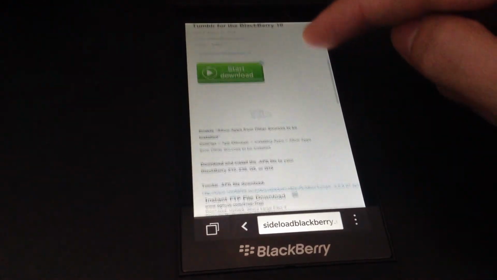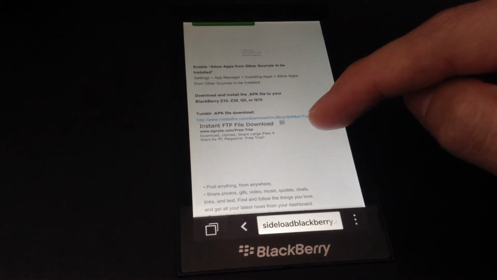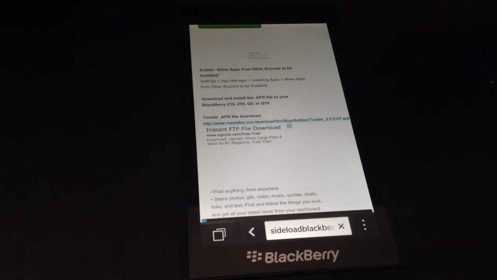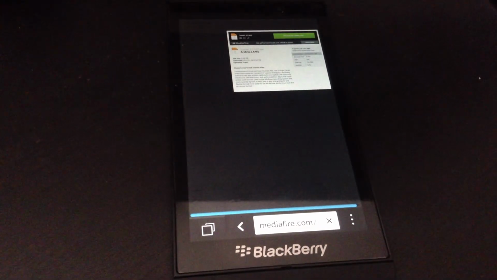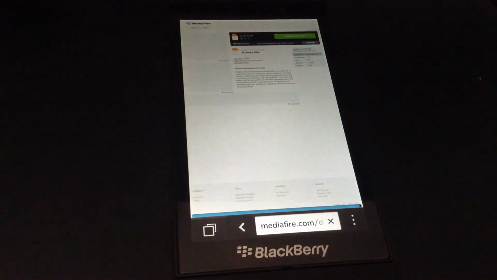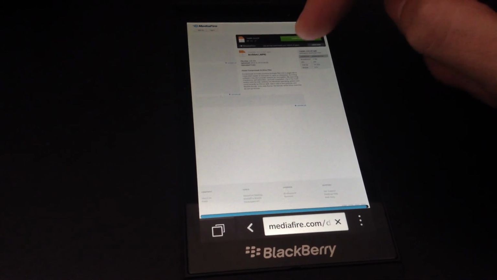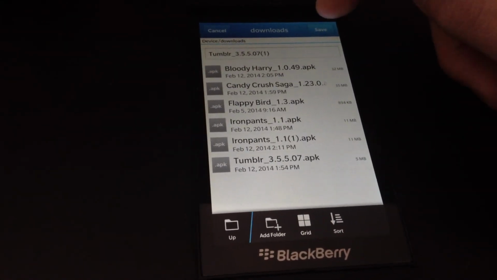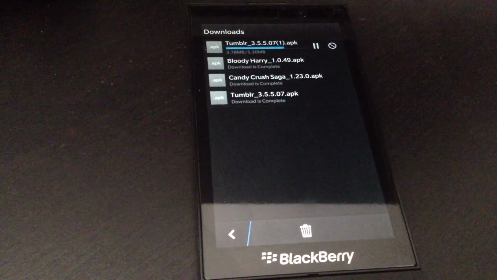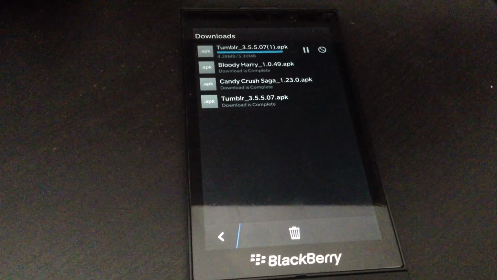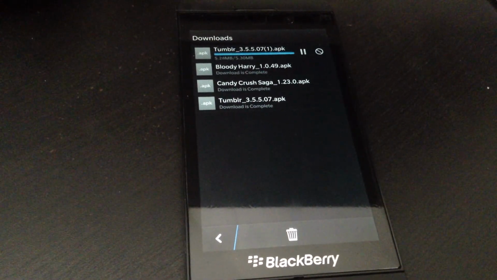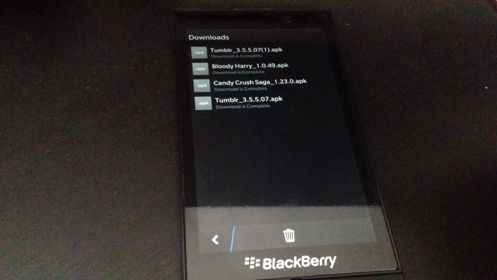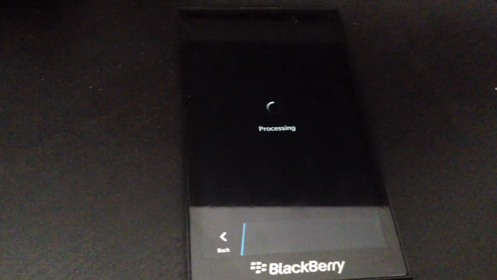And then look for the download link. Just click on the link. And just hit download. Save the file. And wait for it to finish downloading. Okay, now we're going to open it.